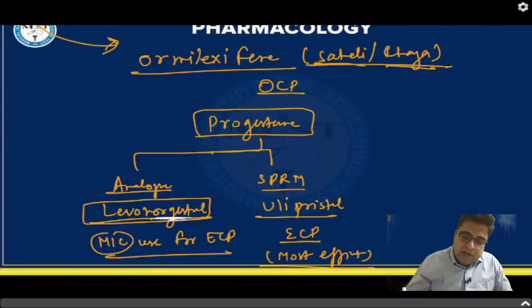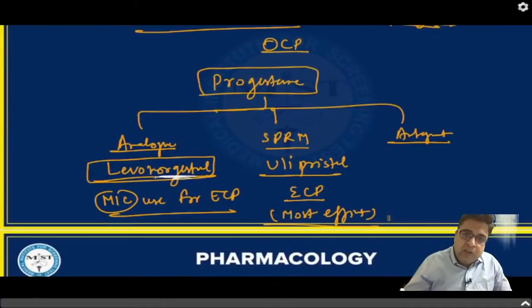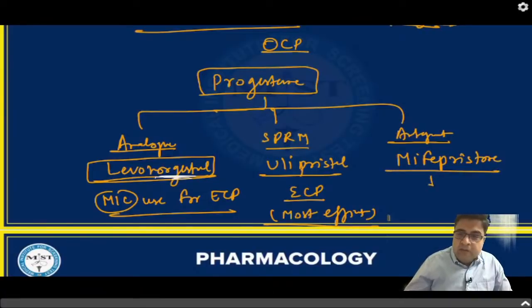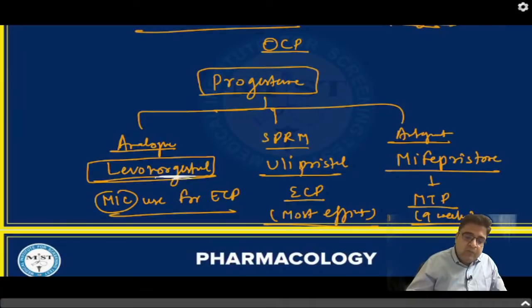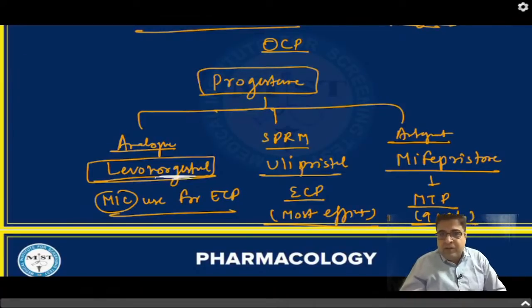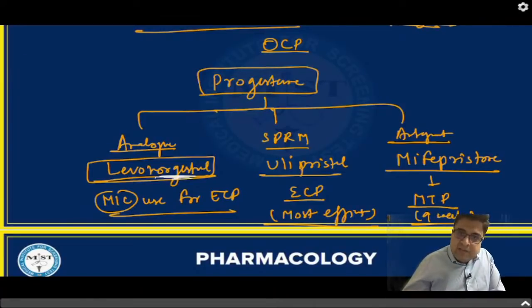The third medicine is an antagonist of progesterone. The medicine which is an antagonist of progesterone, also having the word prist in its name, is mifepristone. Mifepristone is used for MTP up till 9 weeks of pregnancy. So these are the 3 progesterone drugs which are important for your exam. The rest of the medicines are estrogen pathway drugs. Right?